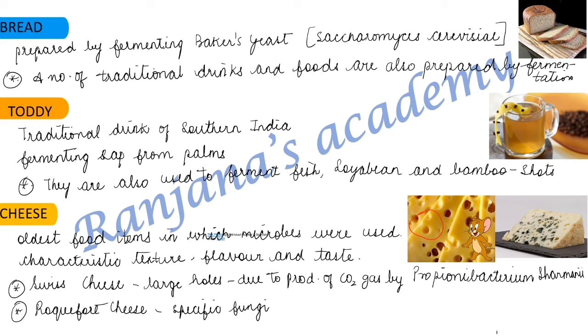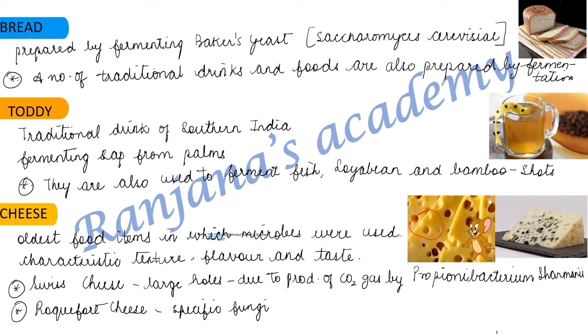And why do they have such big holes? It's because of the production of carbon dioxide gas. And who produces this carbon dioxide gas? Propionibacterium shermanii. I repeat the name, Propionibacterium shermanii.